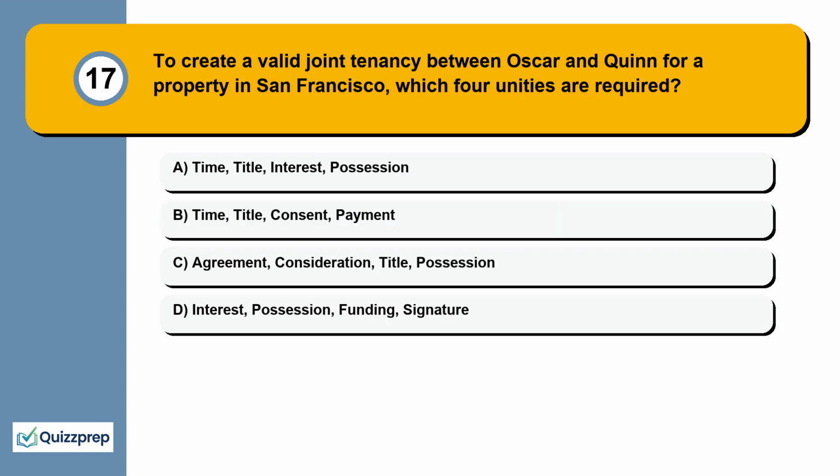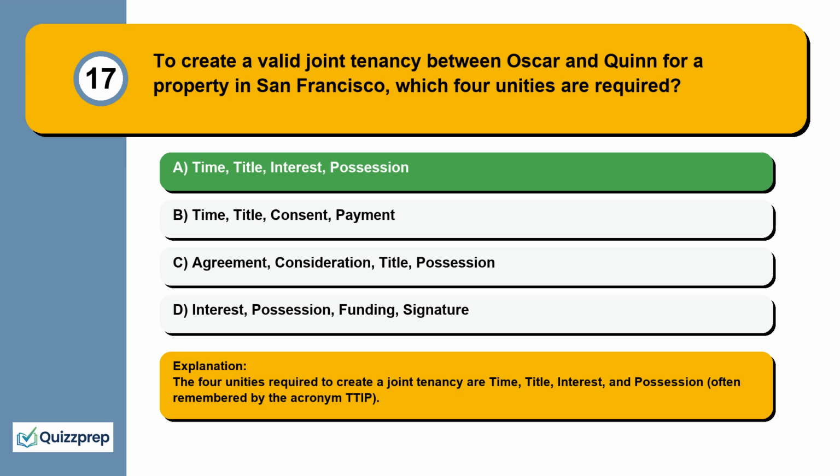Question 17. To create a valid joint tenancy between Oscar and Quinn for a property in San Francisco, which 4 unities are required? Time, title, interest, possession. Time, title, consent, payment. Agreement, consideration, title, possession. Interest, possession, funding, signature. The 4 unities required to create a joint tenancy are time, title, interest, and possession, often remembered by the acronym TTIP.